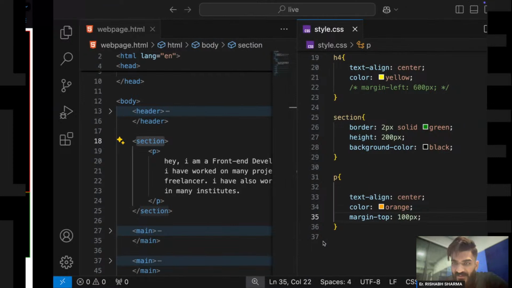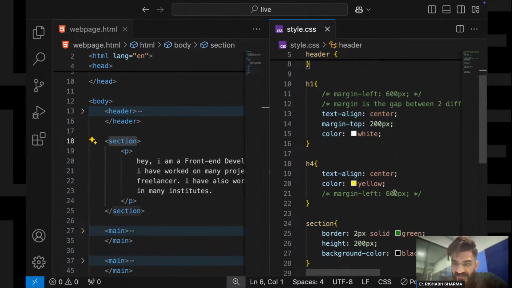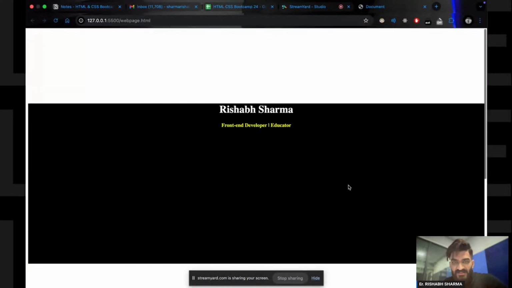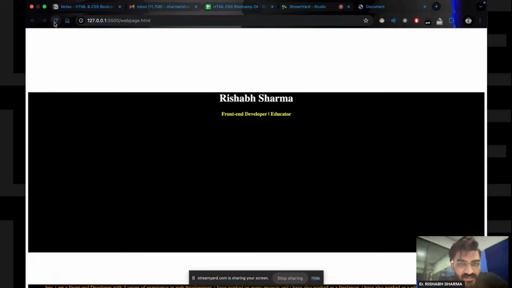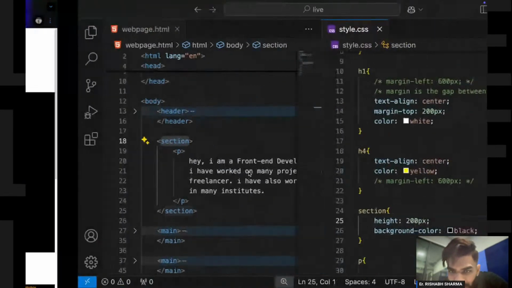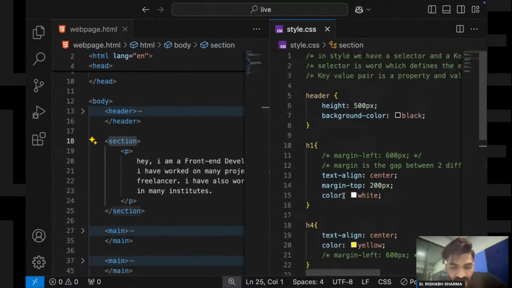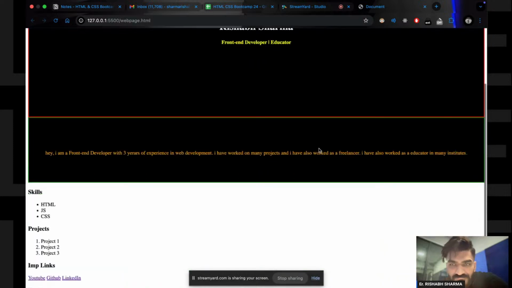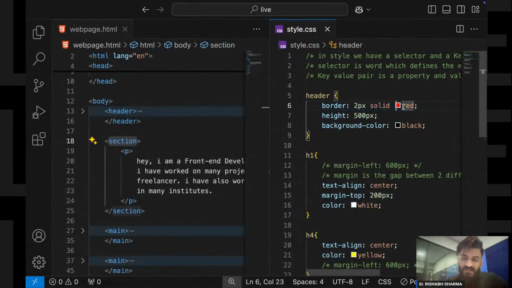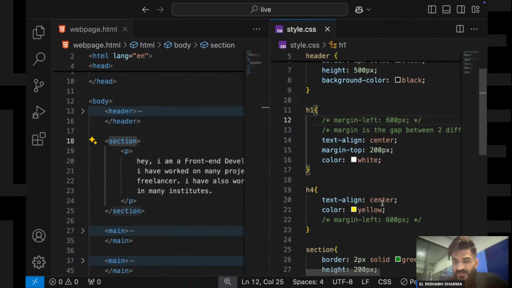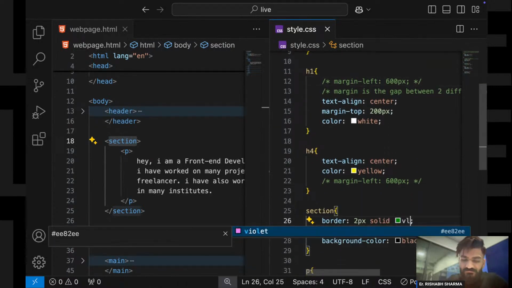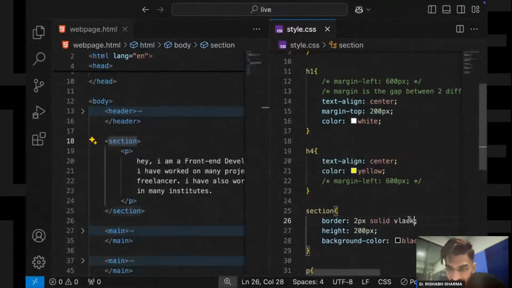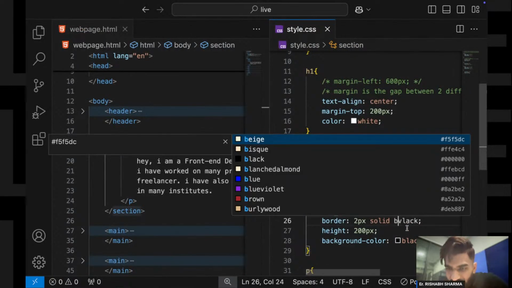Now what I do is, let me get rid of this border as well. Okay. What happened to this? What happened? Okay, for now I will just make it black. We will see it later. Black.